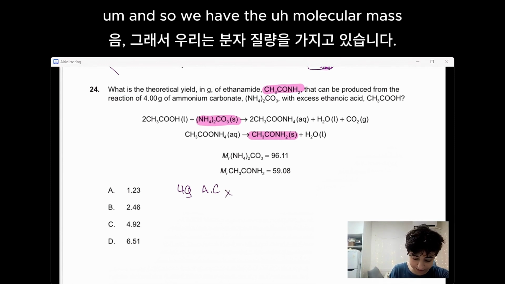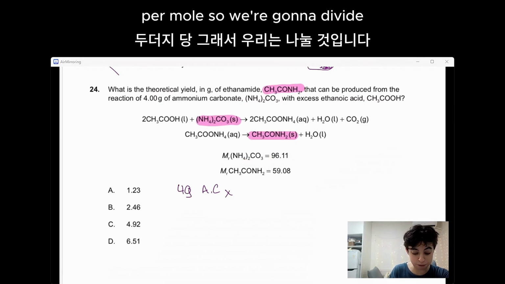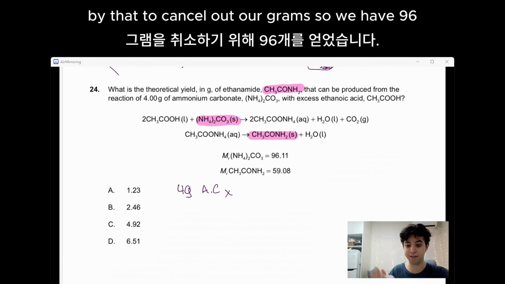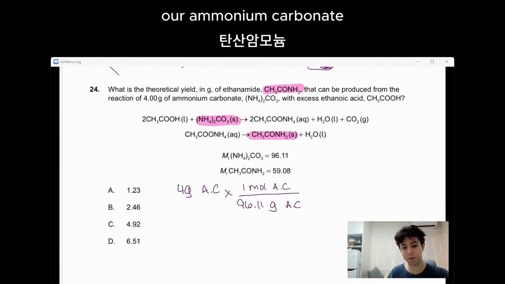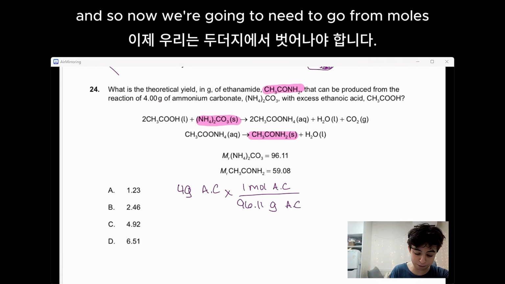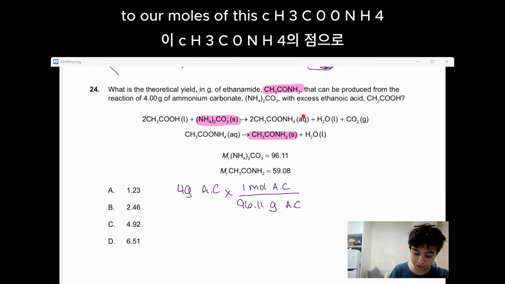And so we have the molecular mass right here that is in grams per mole. So we're going to divide by that to cancel out our grams. So we have 96.11 grams AC in 1 mole of AC, our ammonium carbonate. And so now we're going to need to go from moles of ammonium carbonate to our moles of this CH3COONH4.